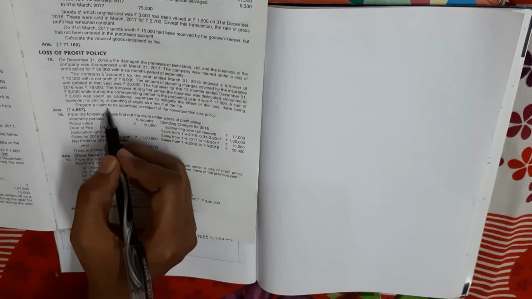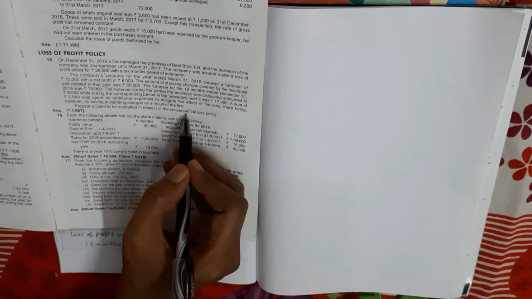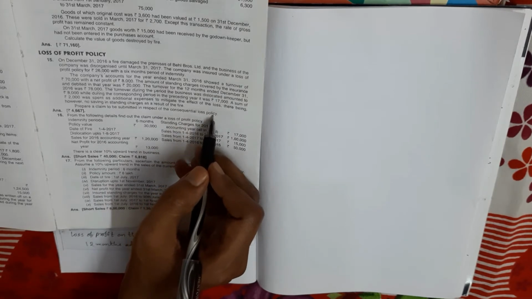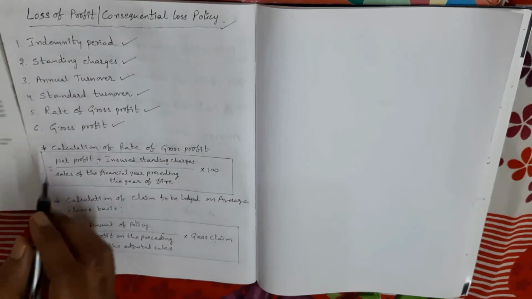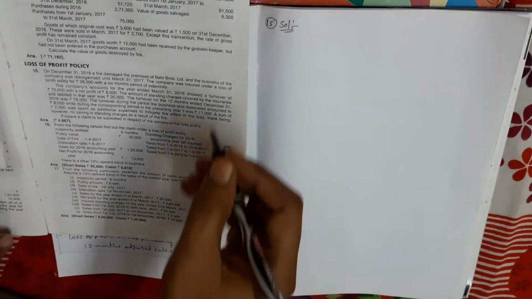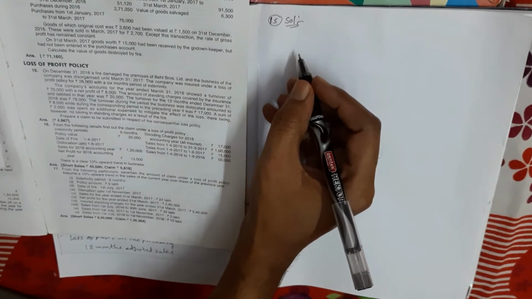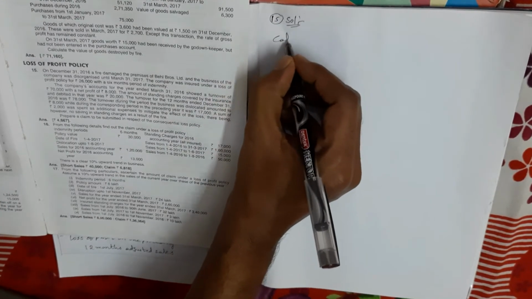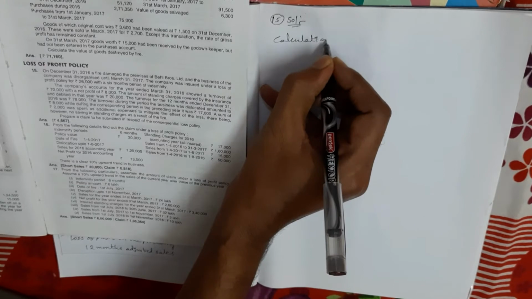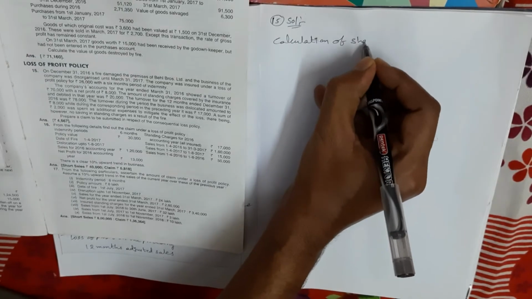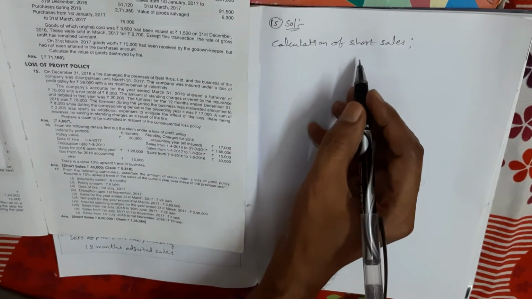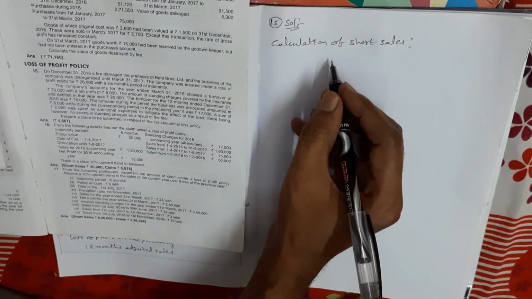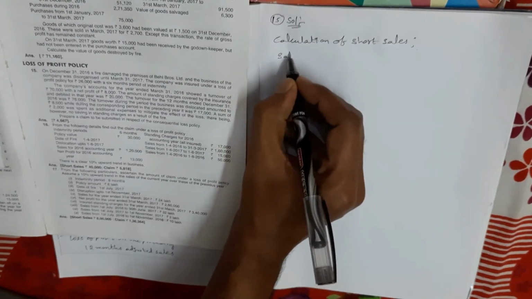So prepare a claim to be submitted in respect of the consequential loss policy. Okay, the amount of claim we have to calculate. See, so in this problem, first of all, we need to calculate the short sales amount. So calculation of short sales. From the given information, I am calculating the short sales amount. Okay. So here sales from